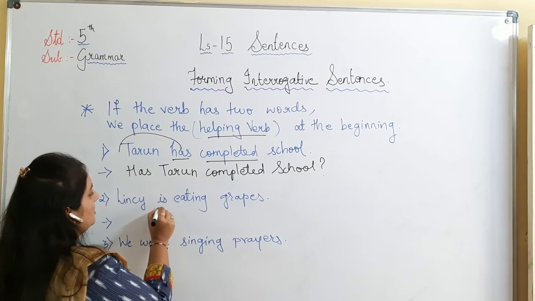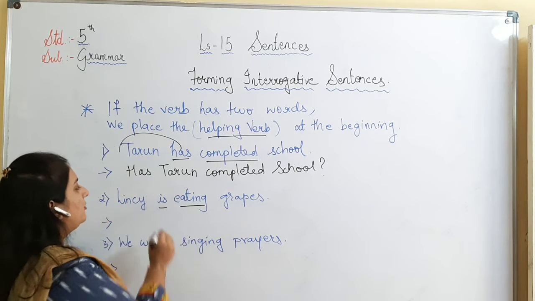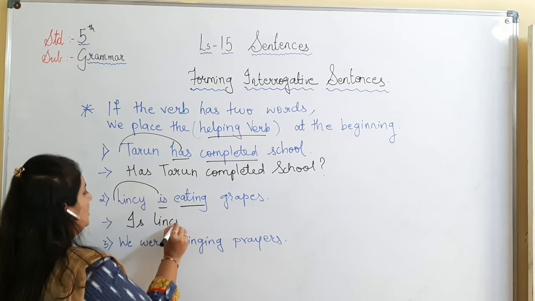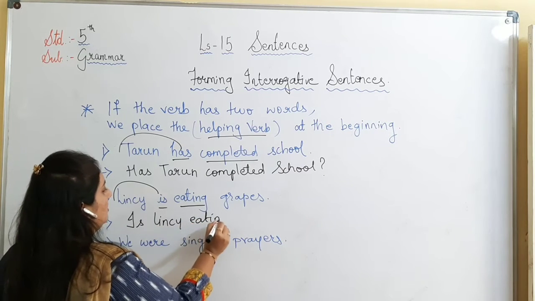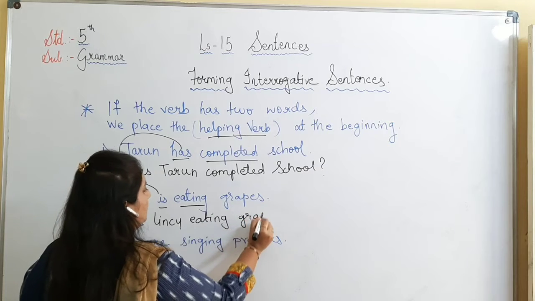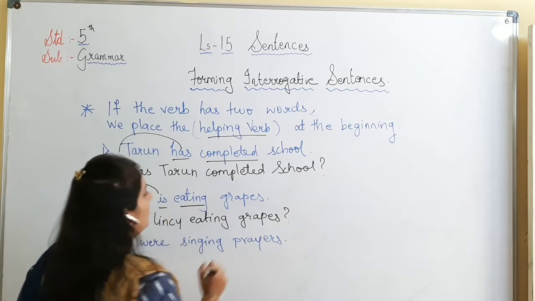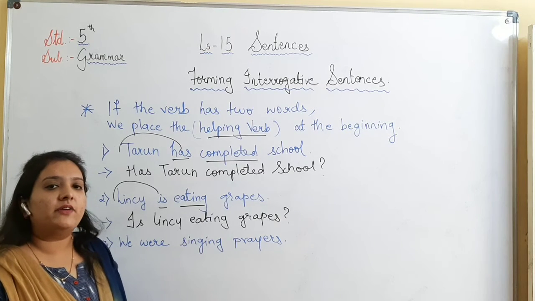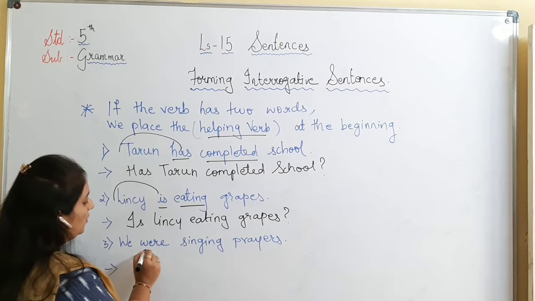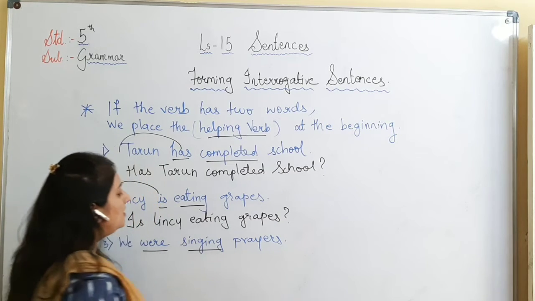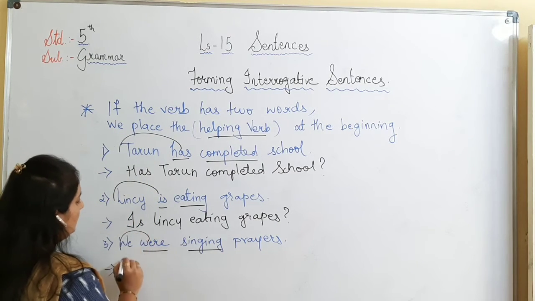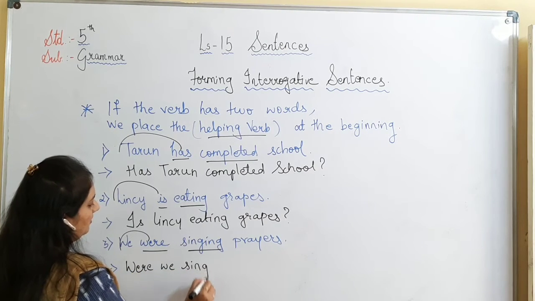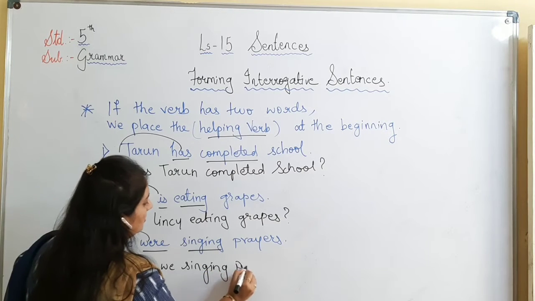Here again, is the helping verb, eating is the main verb. We will change the sequence and we will form the question. Is Lindsay eating grapes? Question mark. Next is, we were singing prayers. Now identify the verbs. Yes, were will be the helping verb, singing will be the main verb. So we change the sequence and we will say, were we singing prayers?